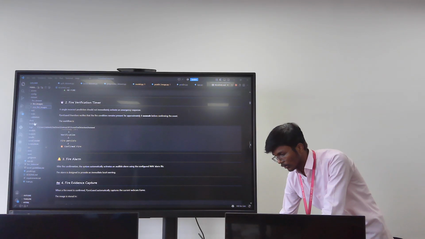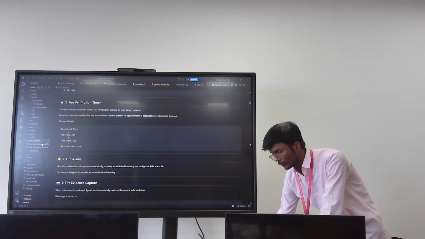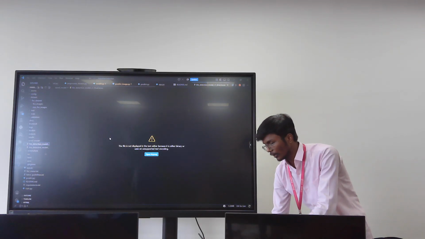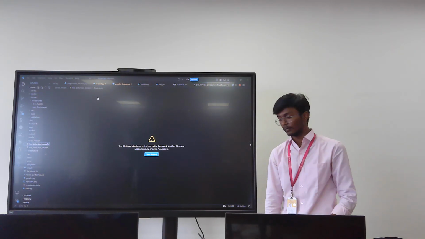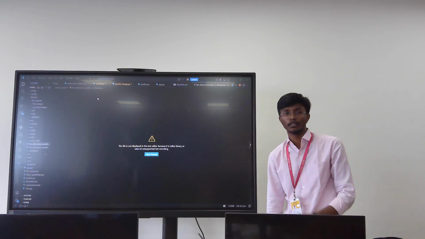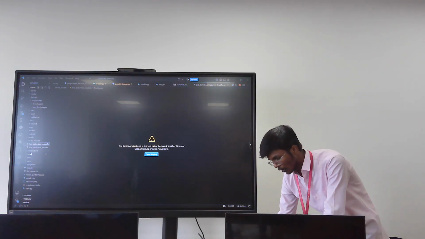I built my model using a fire detection model, which is a Keras model in TensorFlow.